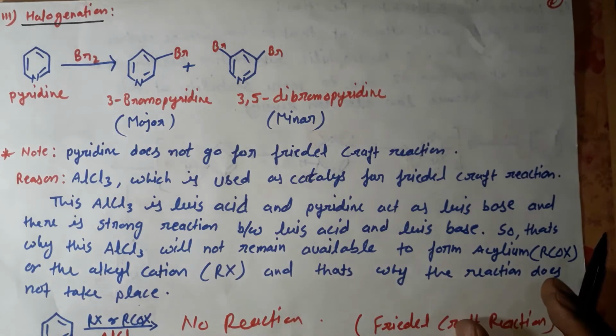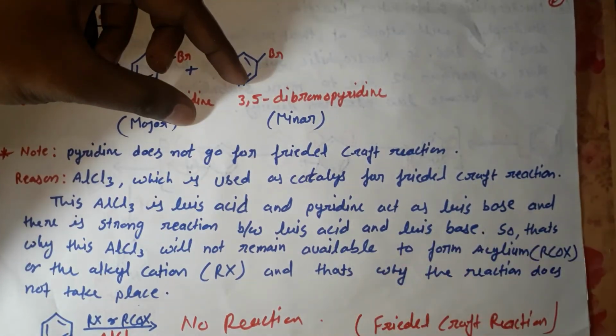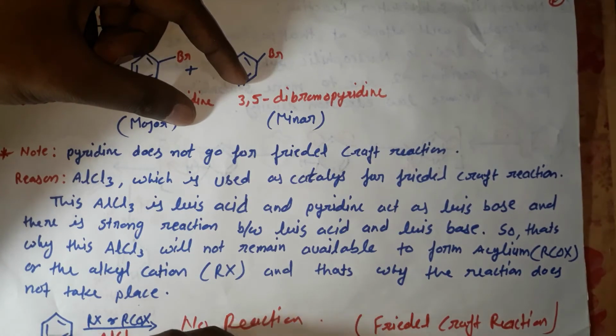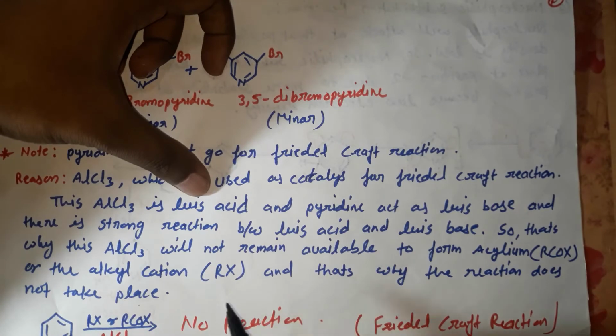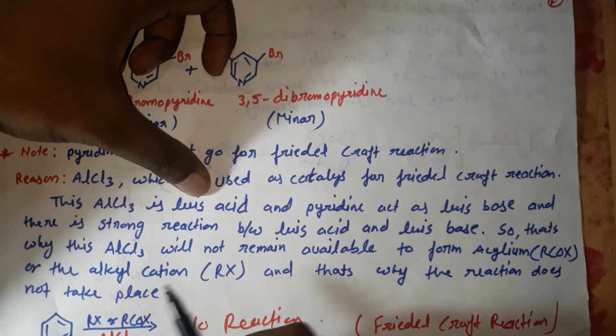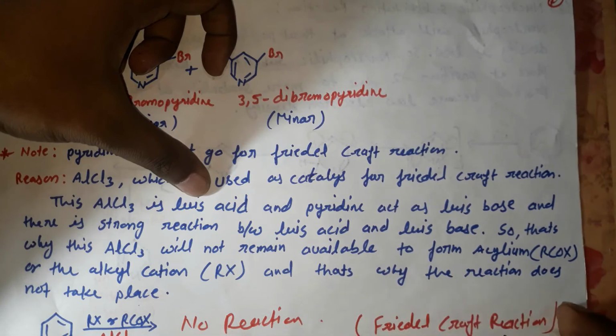The reason pyridine does not undergo the Friedel-Crafts reaction is that pyridine acts as a Lewis base, and AlCl3, which is used as the catalyst, acts as a Lewis acid. They react with each other and form a salt, so AlCl3 will not remain for the Friedel-Crafts reaction.